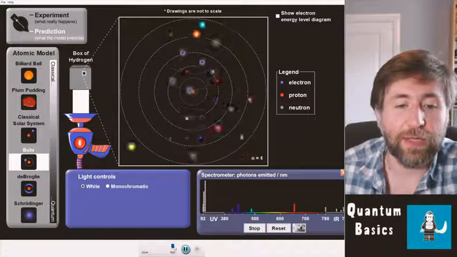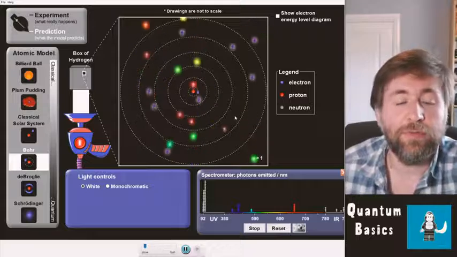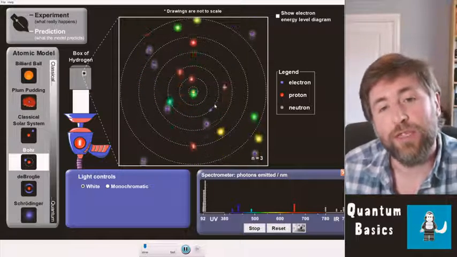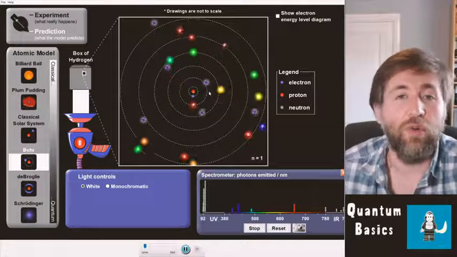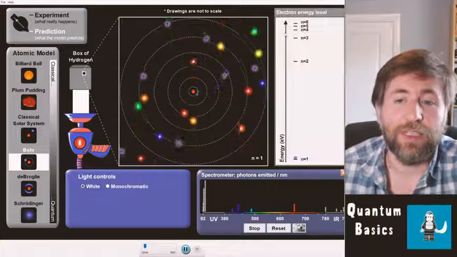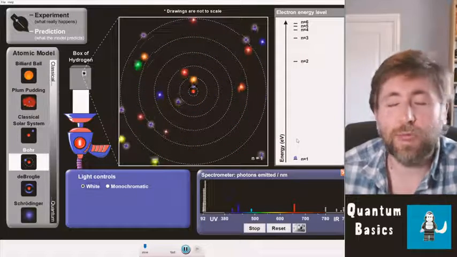I'm going to slow it right down again. I'm going to show you how we simplify this diagram. Right at the start, I told you this was not a very accurate picture to have these circular orbitals. So I'm going to show you this energy level diagram. This is a much more simple picture.